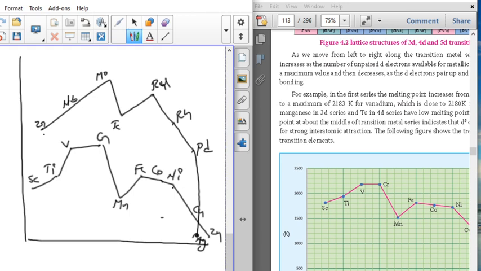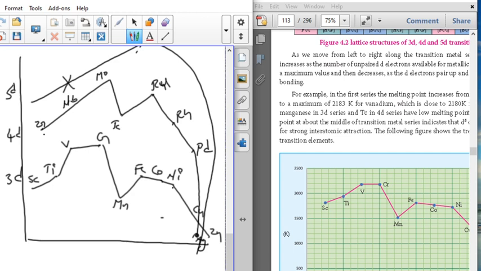And at the same time, this is the 3d series and this is the 4d series, and we can observe the 5d series also. The 5d series will be going up and there is no variation in the 5d, so we don't want to discuss the 5d. Only 3d and 4d are discussed, and gold will come here. Gold will be here, so it has a low melting point.